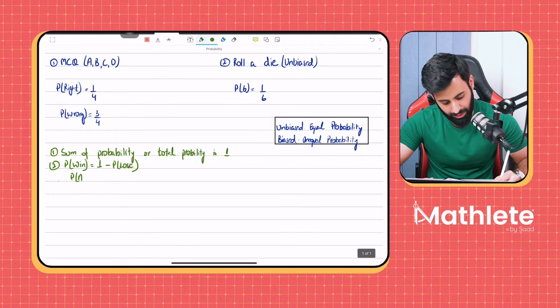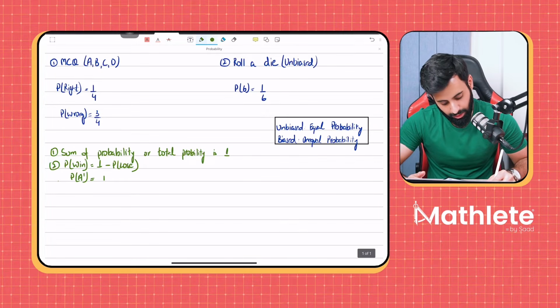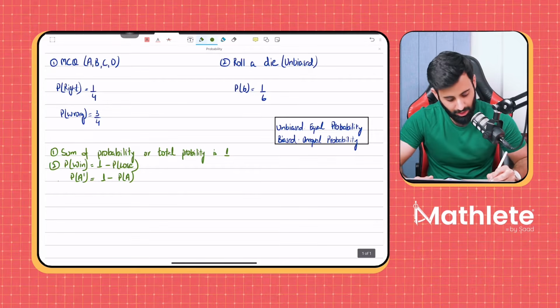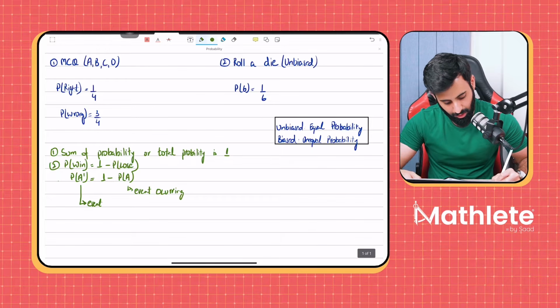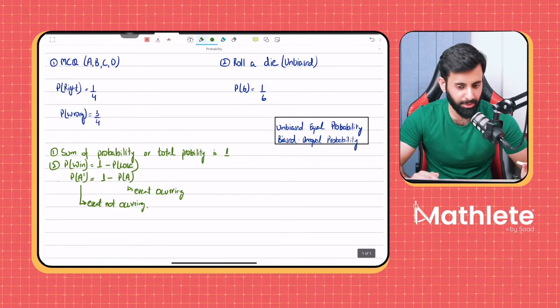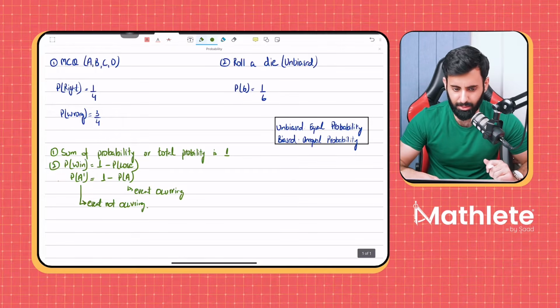So if, let's say, you want to find out the probability that an event does not occur, then what do you do? You do 1 minus the probability that an event does occur. So A is basically the probability of the event occurring, and A prime is basically the probability of an event not occurring. So if you have the probability of winning, you can find out the probability of not winning, which can include losing or draw, whatever, but you can do that by simply subtracting from 1.